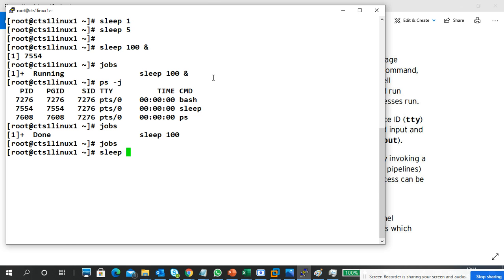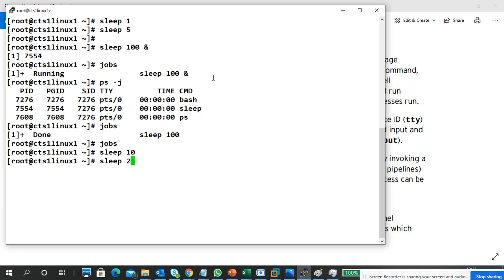I put a command again, sleep 10 seconds. Again, I will try to explain this one. Sleep 10 means 10 seconds. Don't think about the 10 seconds and all. Now the process is running. Once the process is completed, then it returns normally. As long as the process is running, it is running in my foreground only.